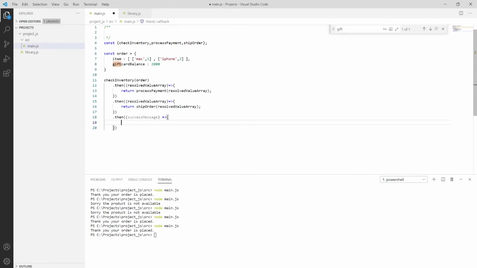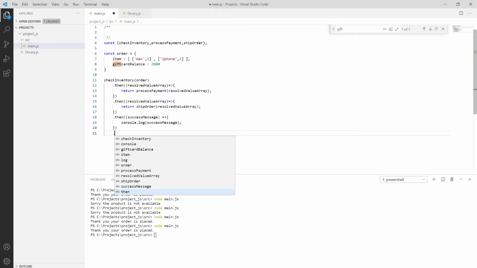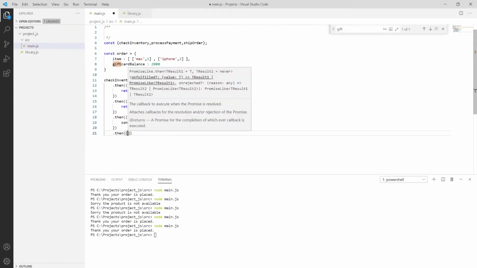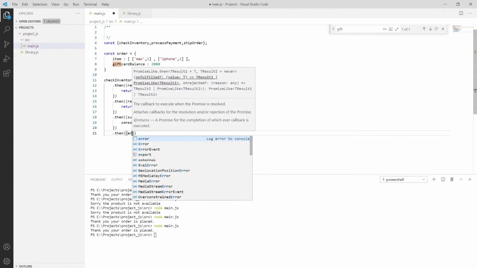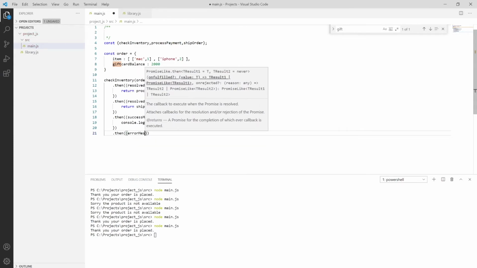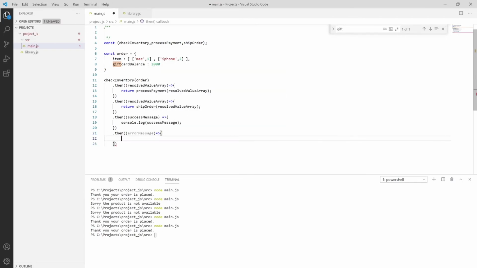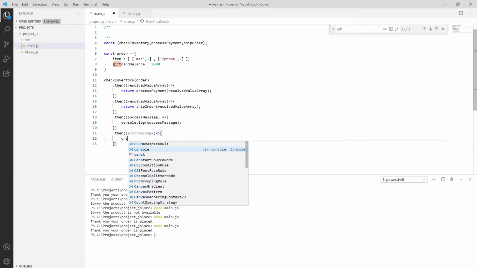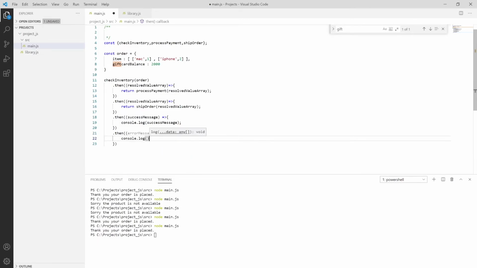I'm simply putting the value in console.log over here, which is our success message. Then we have one more dot then, which is our failure message, so I'm putting the error message and printing it with console.log. So save it using Control S.